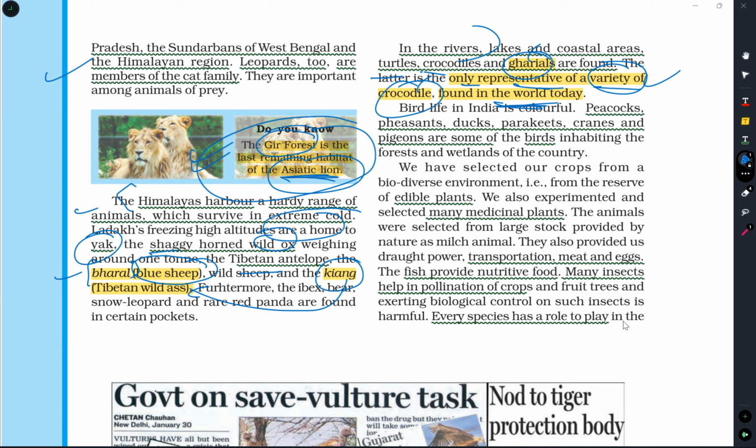Peacocks, pheasants, ducks, parakeets are the different types of birds which we find in our country. There are edible plants and medicinal plants. These animals are used for transportation, meat and eggs. They give their uses. So we have n number of advantages from plants and animals. So we need to conserve those animals and plants. We do not harm them.